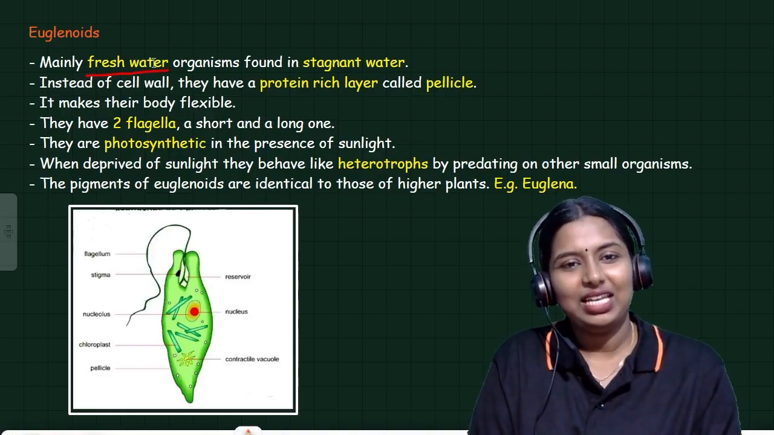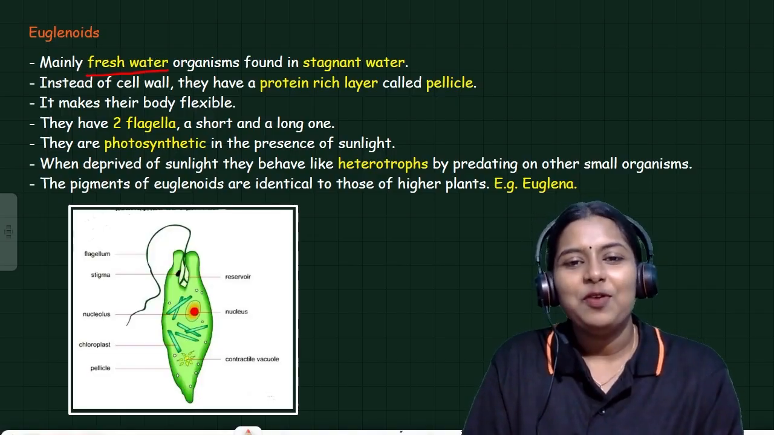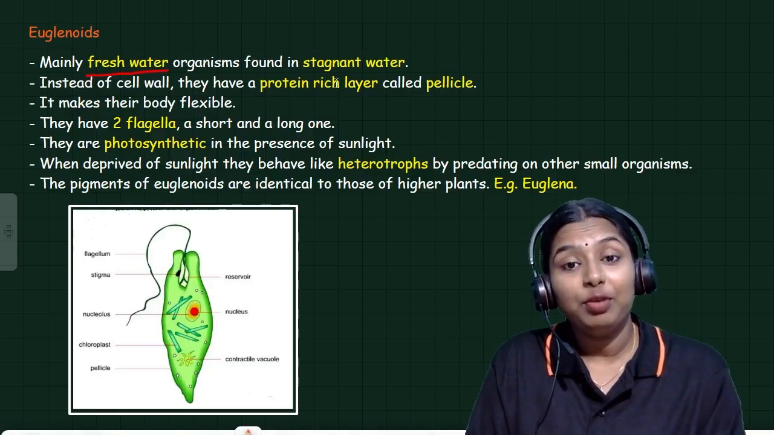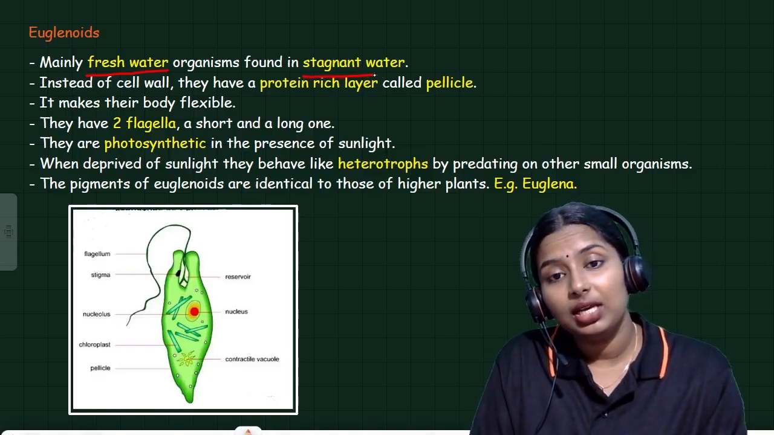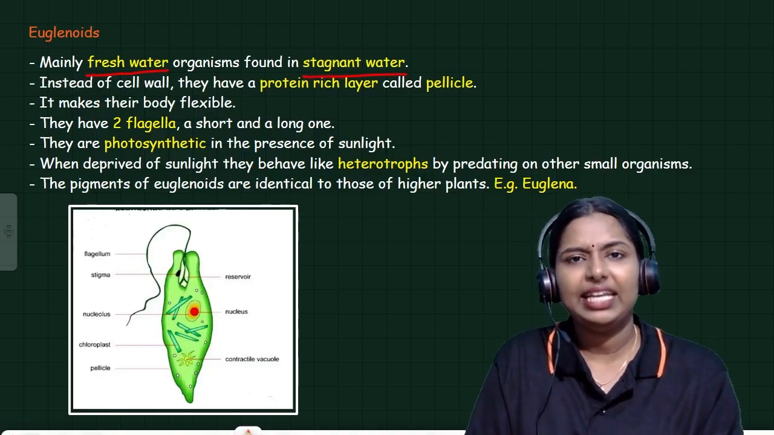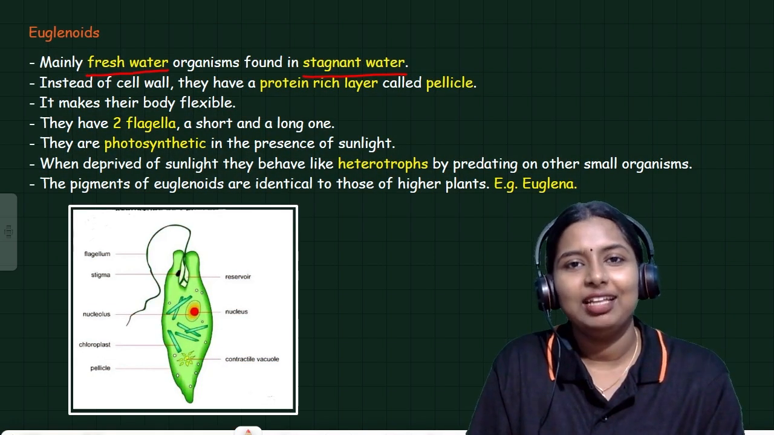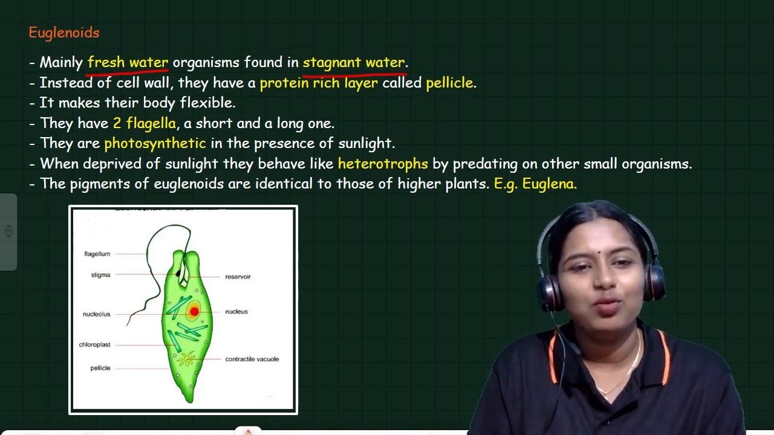It is only present in fresh water, and it can be found in stagnant water. Stagnant water means കെട്ടിക്കിടക്കുന്ന വെള്ളം. It is present in stagnant water.